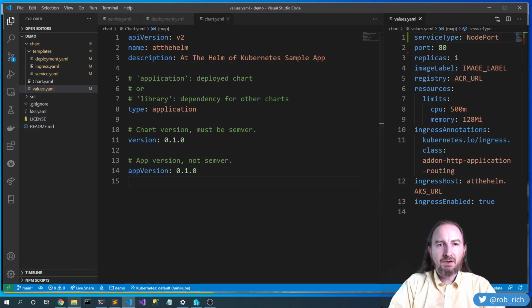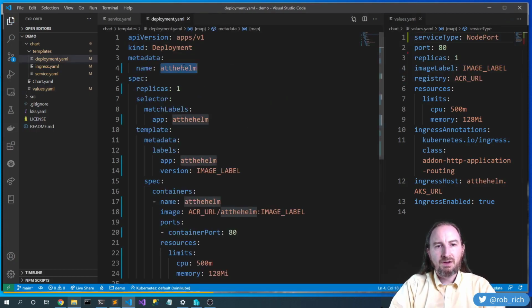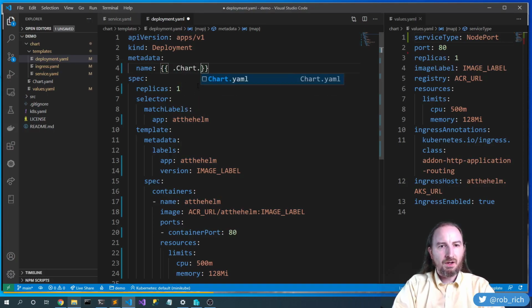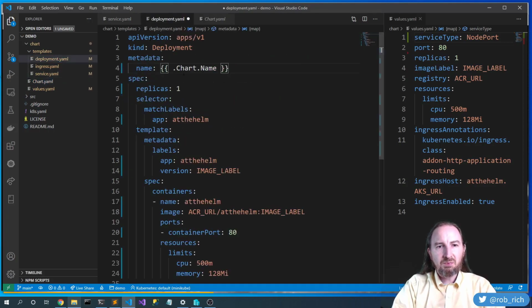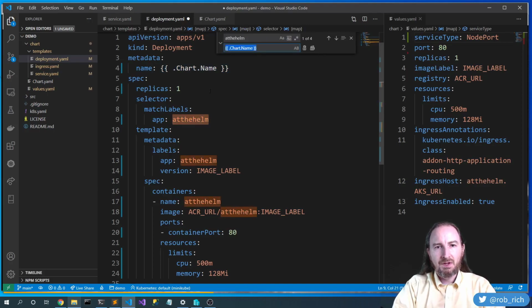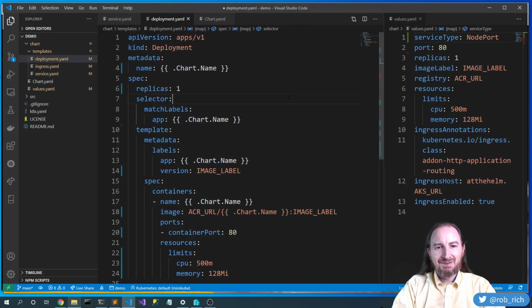Let's come back now and start to remove some of the duplication at the helm. Well, we can swap this out with .Chart.Name. Now that'll pull this value out of the chart's name field and set it in place right here in this template. We can do this in all of the places where we have at the helm. Let's just go replace them all. Bam! That's cool. We don't need to specify it lots of times in all the places. Helm will take care of that for us.